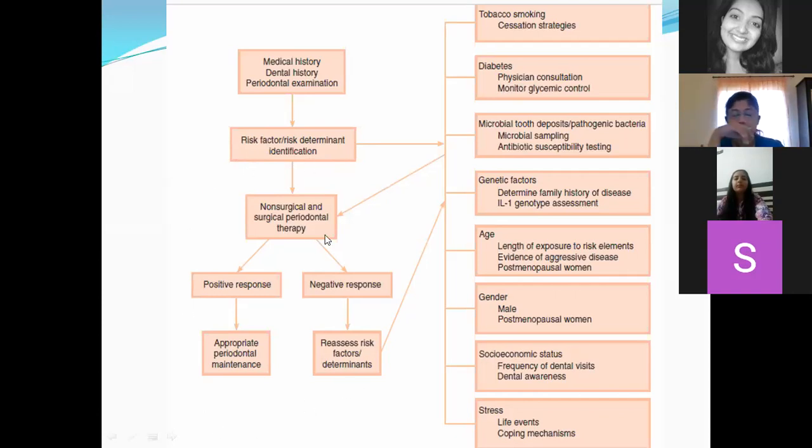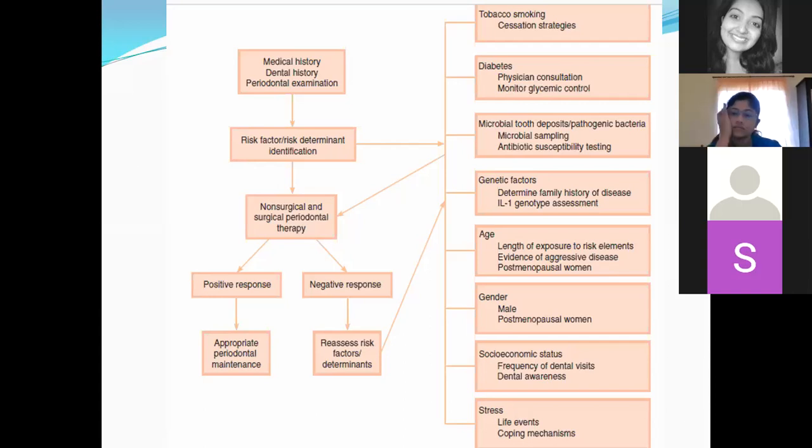If you have a negative response, you again assess all these risk factors and what the probable risk factors are. If you have a positive response, just put the patient under periodontal maintenance.